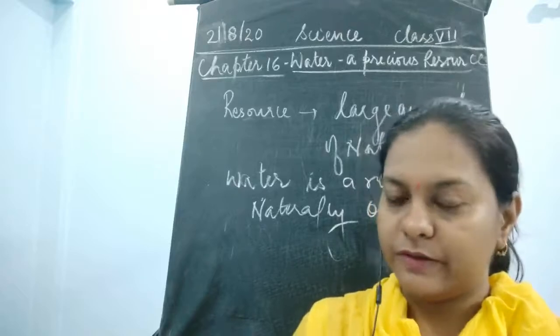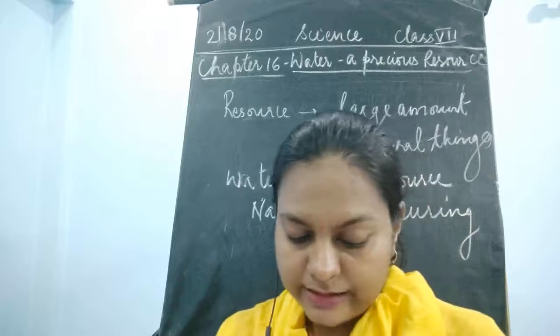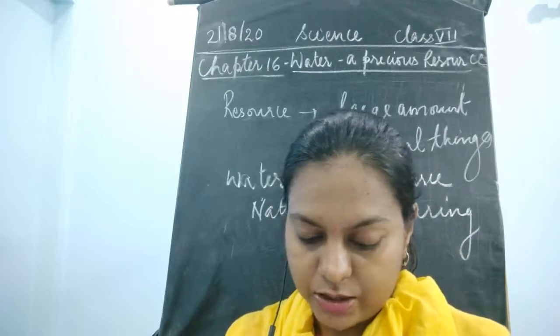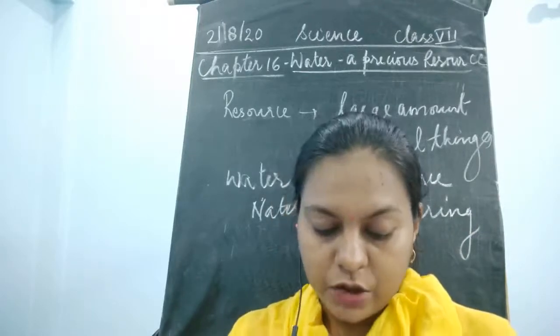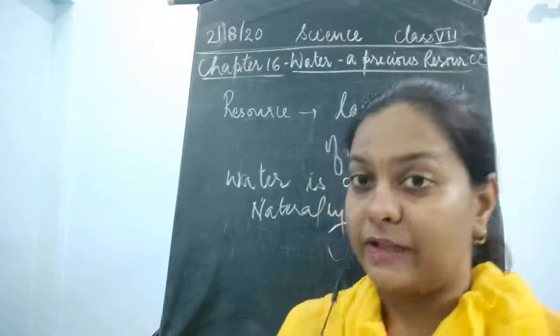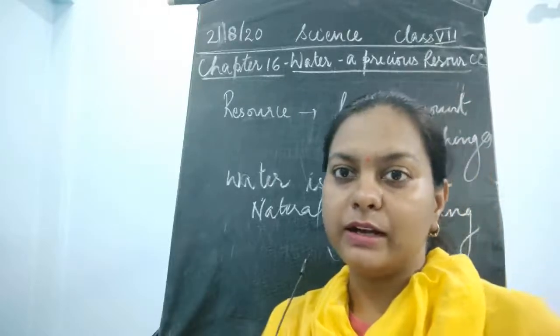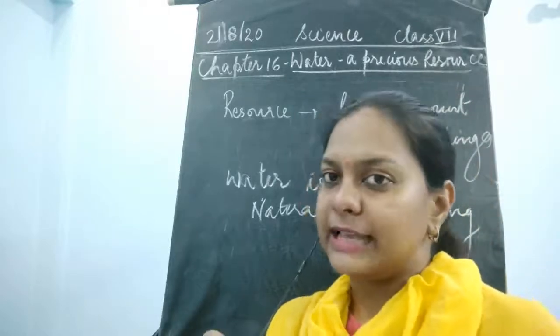Okay, children, I'll move on to the next point given over here. No wonder we celebrate Water Day every year to attract the attention of everybody towards the importance of conserving water. So why are we celebrating Water Day, and when is the birthday of this water? It is on 22nd of March.